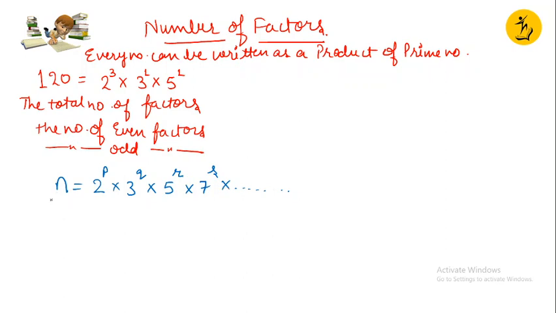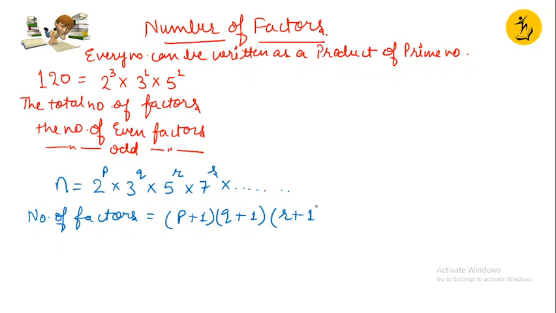So now if I want to calculate the number of factors, the formula is p plus 1, means basically I am adding 1 to the exponent of 2, multiplied by adding 1 to the exponent of 3, multiplied by adding 1 to the exponent of 5, then 7, and so on.